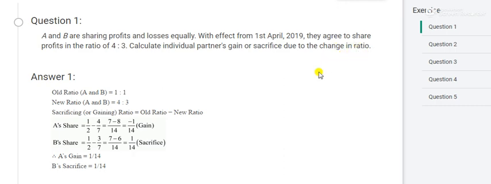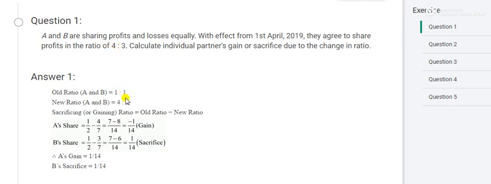See this. This is the first case. This is the first method, sacrifice and gain. First of all, I will write here the old ratio. What is the old ratio? 1:1. How do I know that it is 1:1? See here, it is equally. If it is equally, it means that it is 1:1. What is the new ratio? See here, 4:3. This is the new ratio.